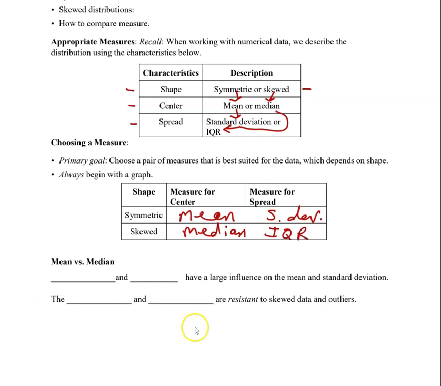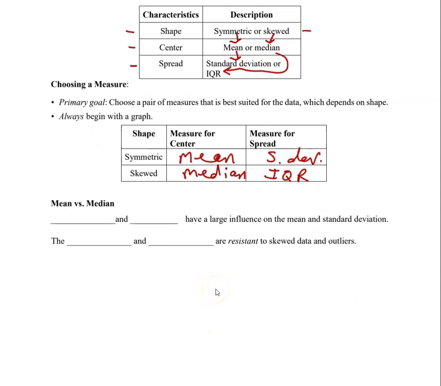We're going to just do some practice in class. We'll do some examples where we're going to compare the data sets. And for most of them, we're going to wind up defaulting to the median and the IQR.